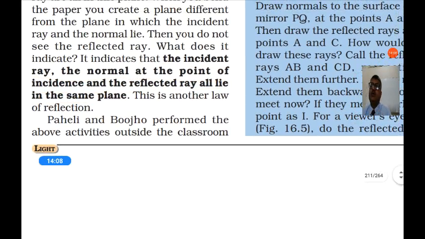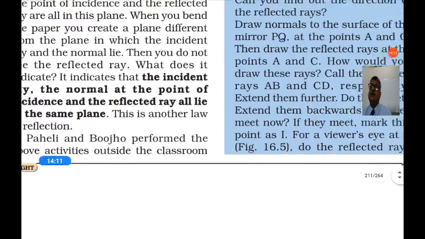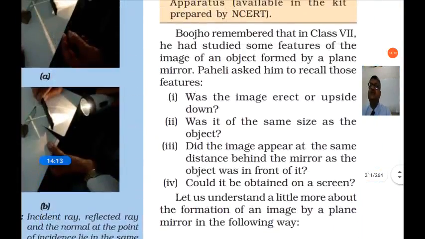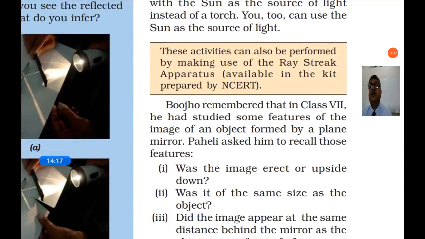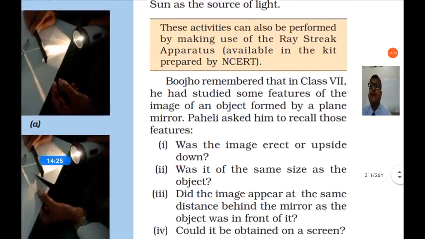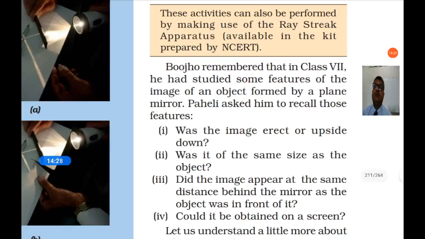Paheli and Boojo performed the above activities outside the classroom with the sun as the source of light instead of a torch. So you too can use the sun as the source of light and you will get the same result. These activities can also be performed by making use of the ray box apparatus available in the kit prepared by NCERT.